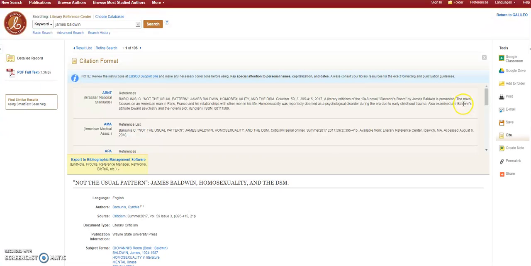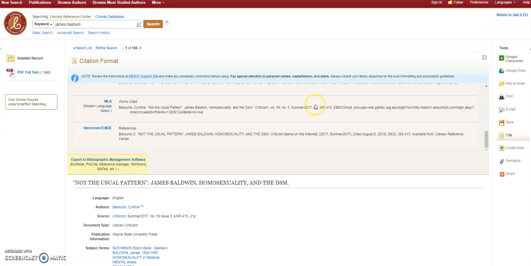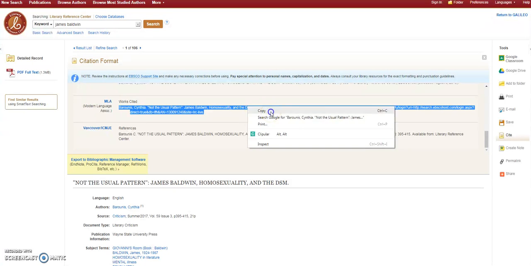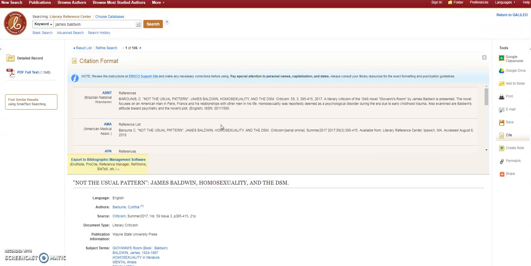You can also look on the right side and see Cite. If you click on that, it gives you a quick citation in the format that you need. We're scrolling down to MLA, so if you're doing your works cited page, you can just copy that and then paste it on your Word document where you have your works cited for your particular essay that you're working on. All right, let's go out of there.